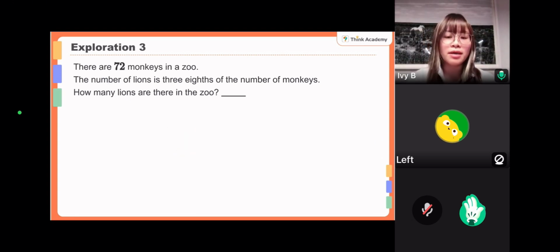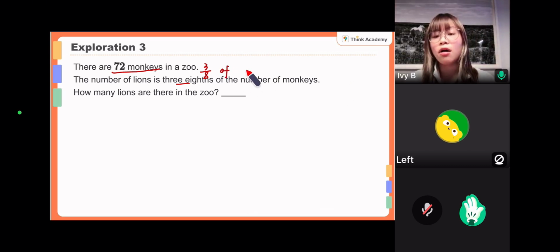Okay, there are 72 monkeys in the zoo. The number of lions is 3/8. Okay, 3/8, that is here. I usually will write down the fraction right away of the amount of monkeys. So that is of the amount of monkey, that is 72. You can just switch it into the number. So it's basically 3/8 of 72. Do you remember what we do to find out the amount of that part?